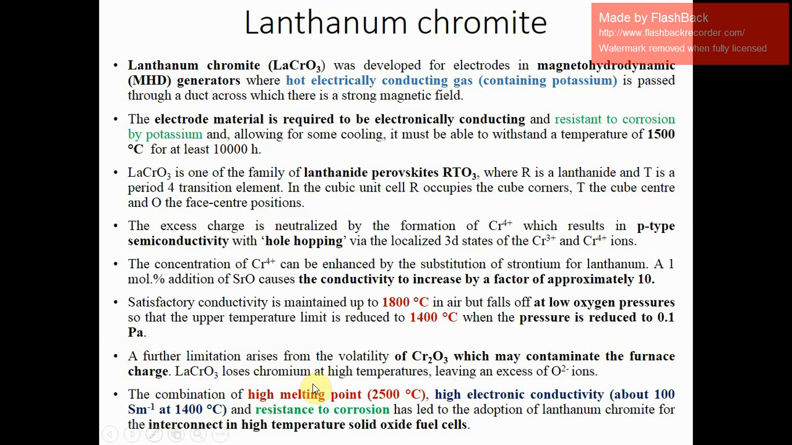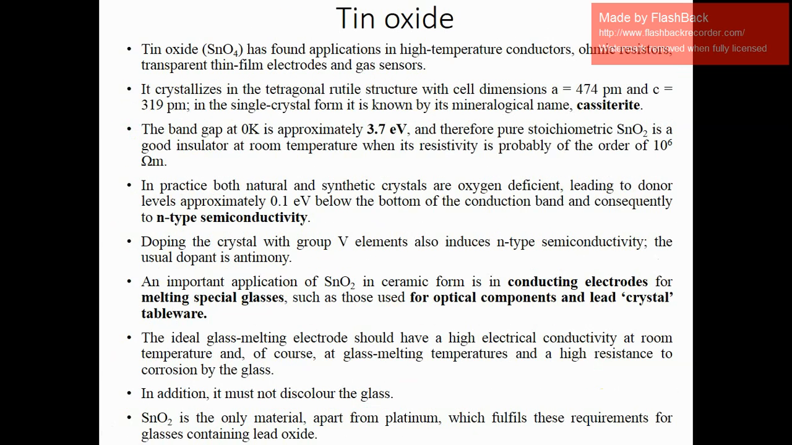Lanthanum chromate loses chromium at high temperature, leaving an excess of oxide ions. The combination of high melting point, 2500 degrees Celsius, high electronic conductivity, about 100 Siemens per meter at 1400 degrees Celsius, and resistance to corrosion has led to the adoption of lanthanum chromate for the interconnect in high temperature solid oxide fuel cells. Okay, so it is generally used for the SOFC, solid oxide fuel cells.